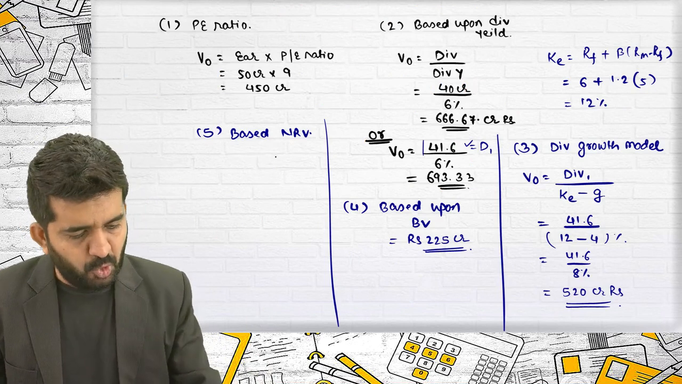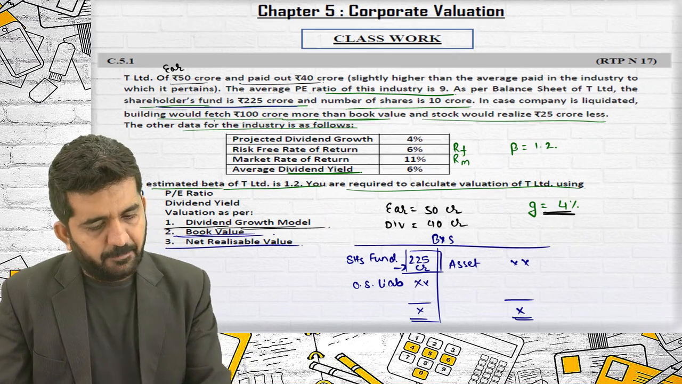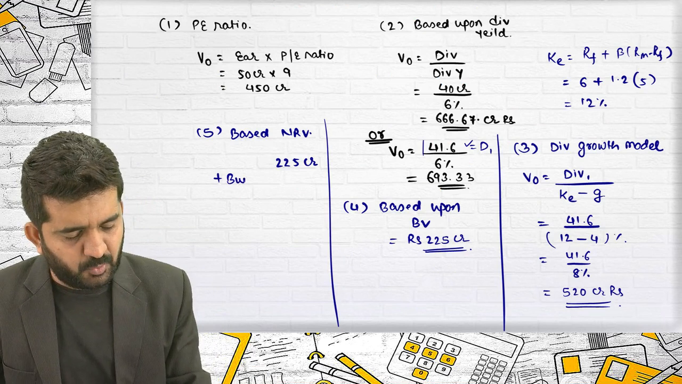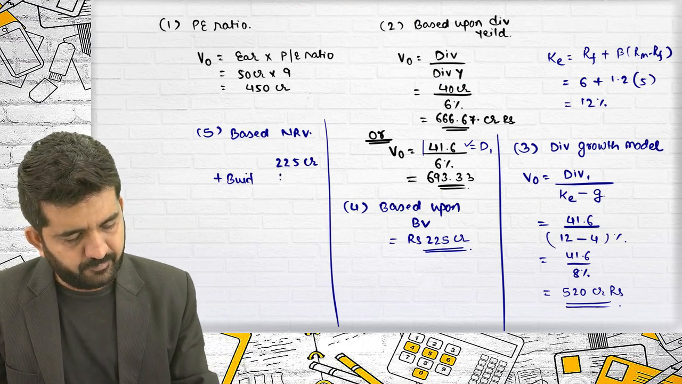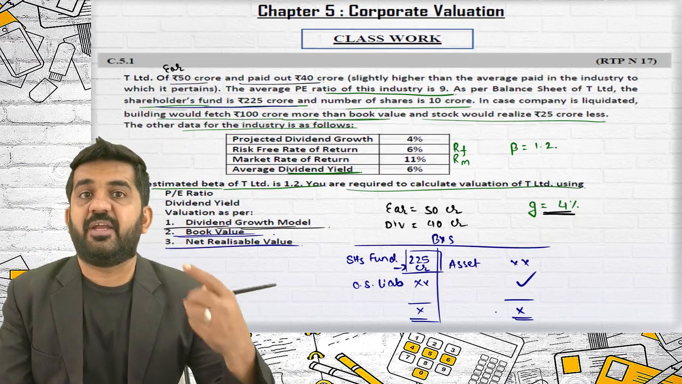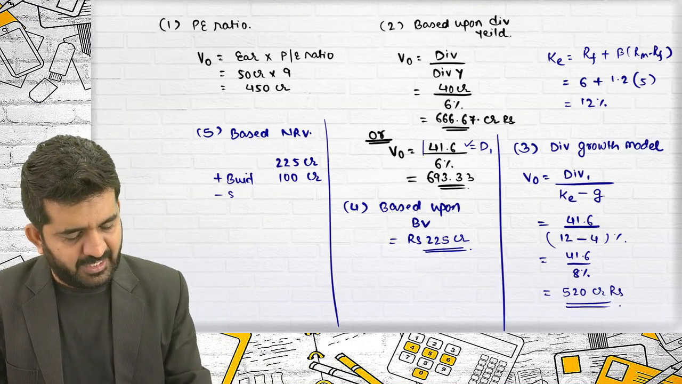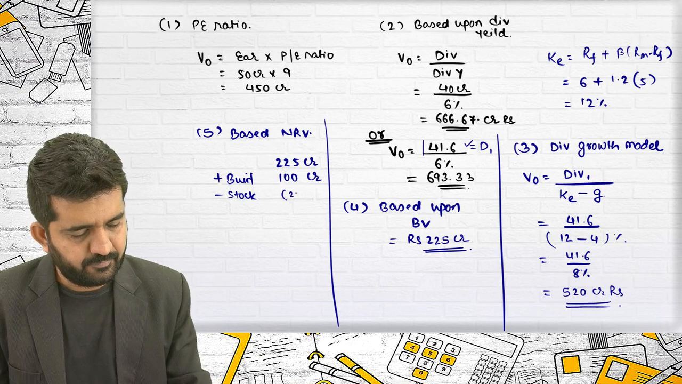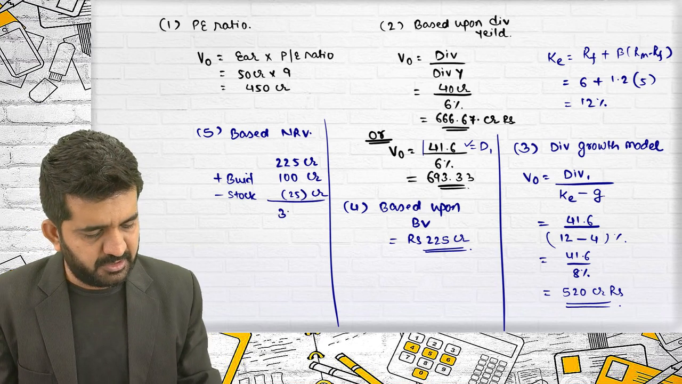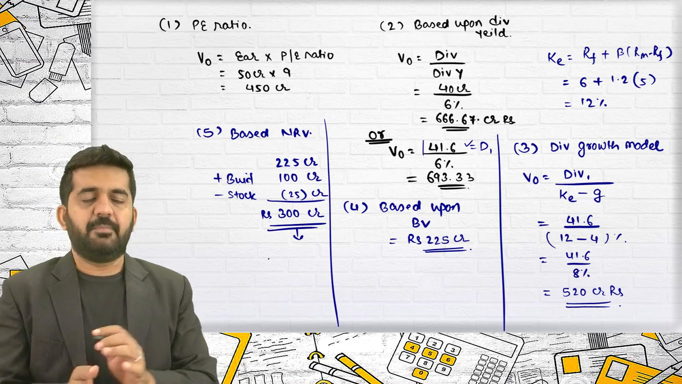What is based upon book value? 225 crores. I'll be making some adjustment in this. The bidding would fetch 100 crores more, then the value will be increased by 100 crore, because my assets will increase by 100 crores if I take a net realizable value. Stock would realize 25 crore less. This is 200 plus 100, which is 300 crore rupees valuation of the company based upon